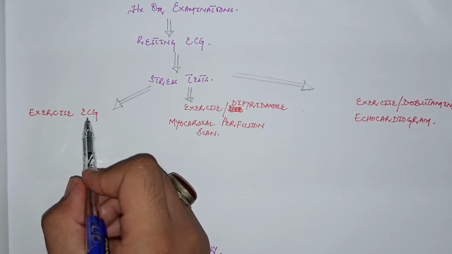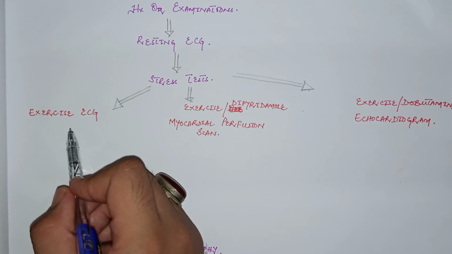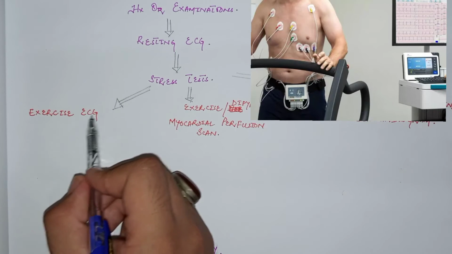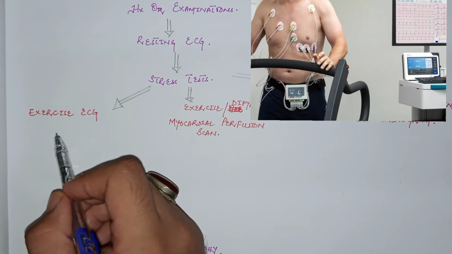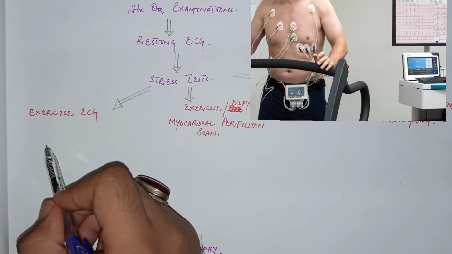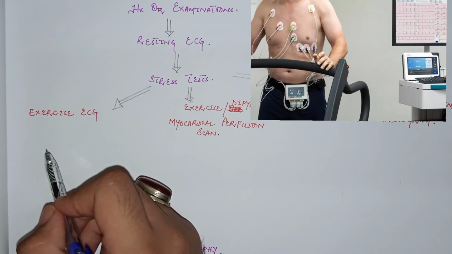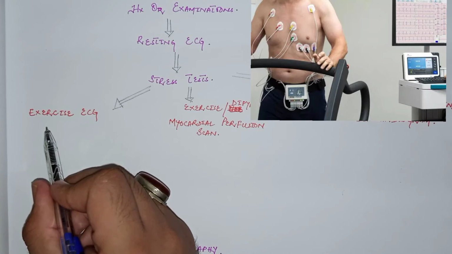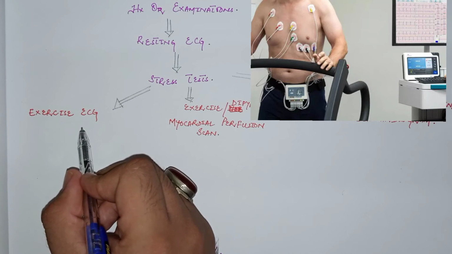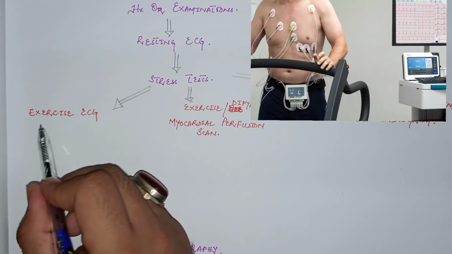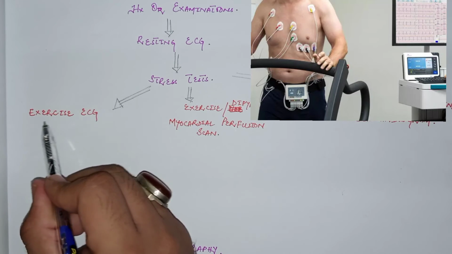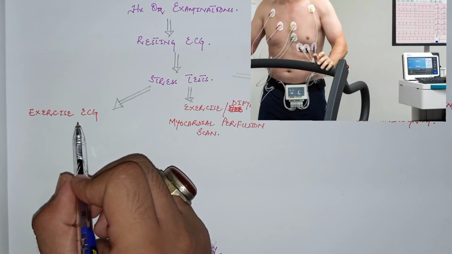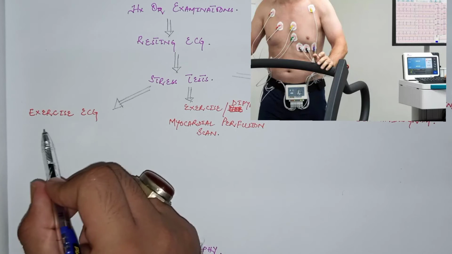The exercise ECG test involves recording the ECG before, during, and after exercise on the treadmill. A treadmill is given to the patient, and the ECG is recorded during the exercise. As we know, during exercise there is tachycardia, so increased oxygen demand but reduced oxygen supply to the myocardium in these patients. So basically the ST segment is depressed on the ECG. If the ST segment is depressed or the T wave is inverted, then this exercise ECG test is positive. If the exercise ECG test is positive, then the patient should undergo cardiac catheterization.